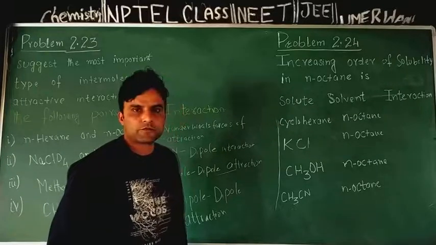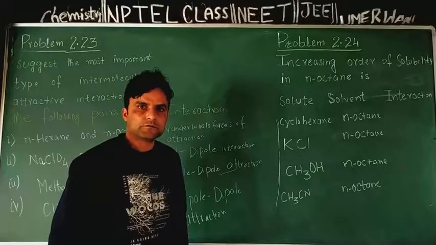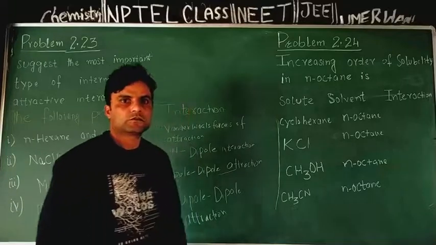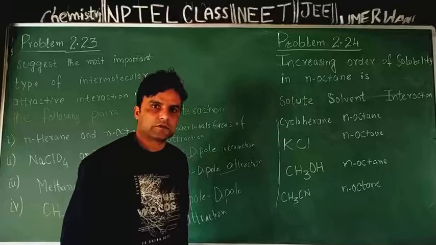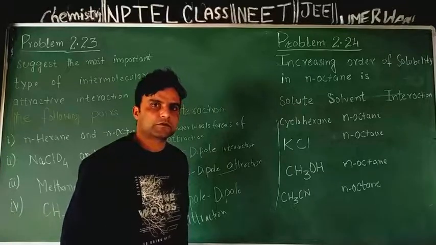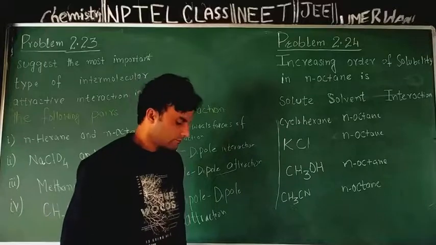So cyclohexane is again a hydrocarbon with cyclic chain formed of carbon and hydrogen only. It is again non-polar in nature.